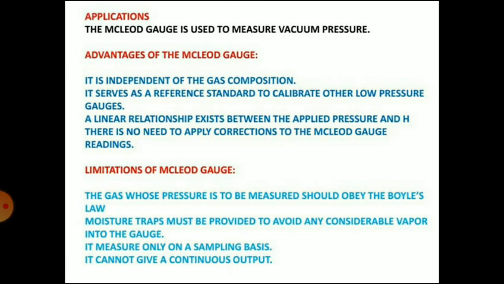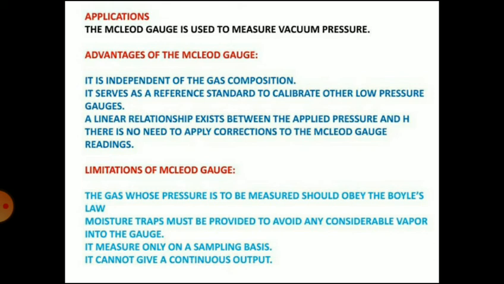As for applications, the McLeod gauge is used to measure vacuum pressure. Then the advantages. This gauge can be used as a standard for vacuum measurement as well as calibration of other vacuum measuring gauges. It is independent of the gas composition.